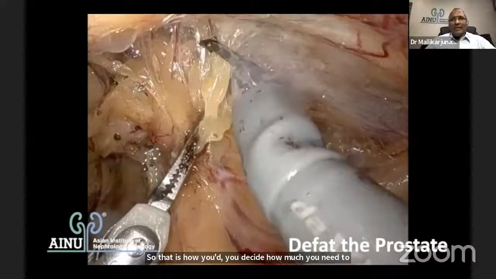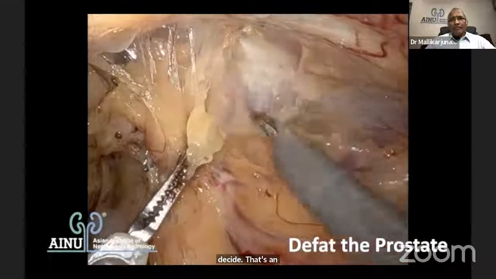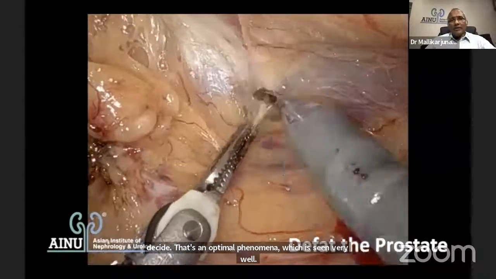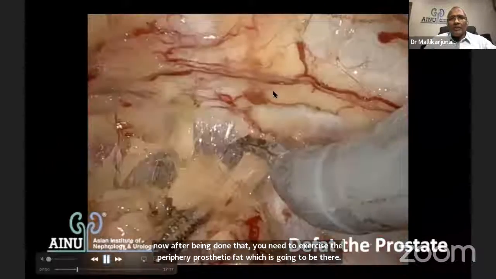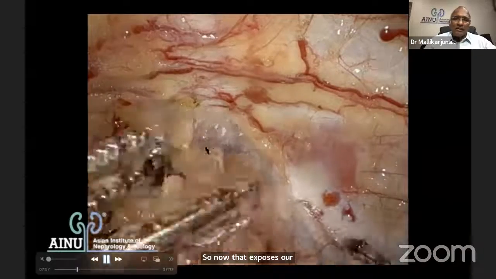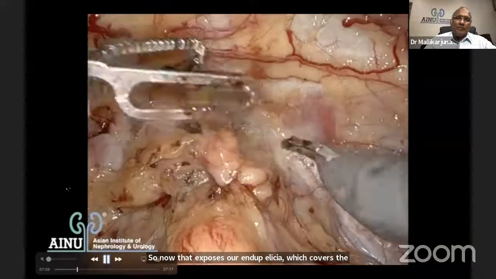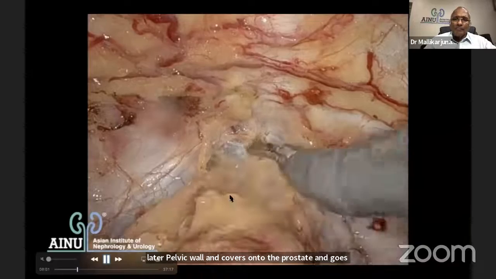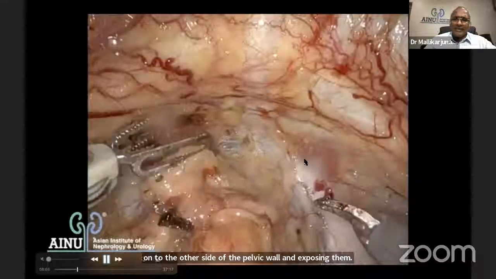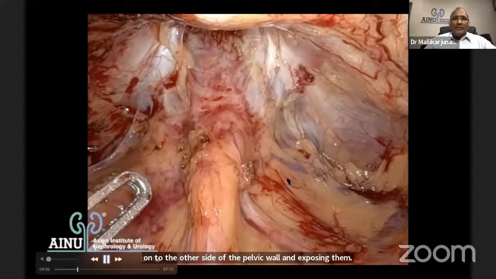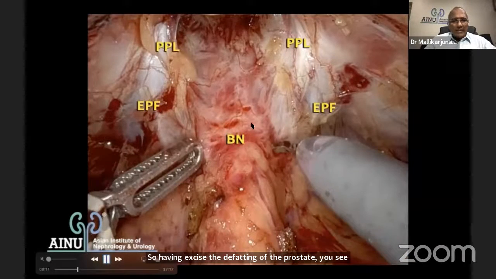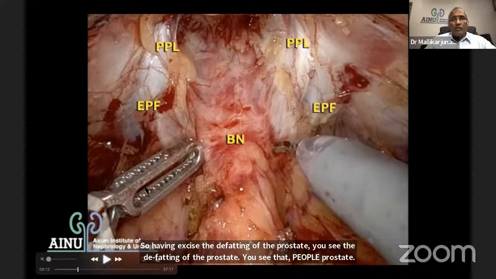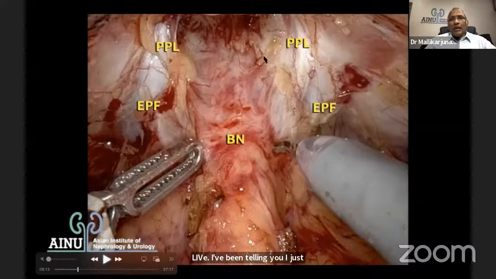And now, after that, you need to excise the periprostatic fat which is going to be there. So now that exposes our endopelvic fascia, which covers the lateral pelvic wall and covers onto the prostate and goes on to the other side of the pelvic wall, exposing the DVC complex here underneath and the puboprostatic ligaments. So having excised the fat of the prostate, you see the puboprostatic ligaments. I've been telling you, I just stopped the video. Again, I'm telling you, see this, puboprostatic ligaments are not onto the prostate, but they converge towards the bladder neck.